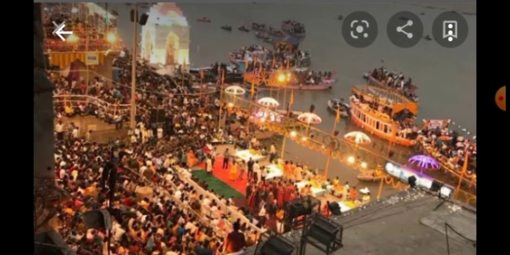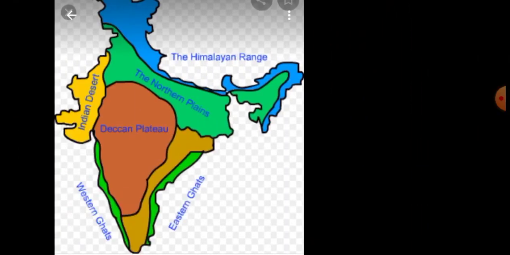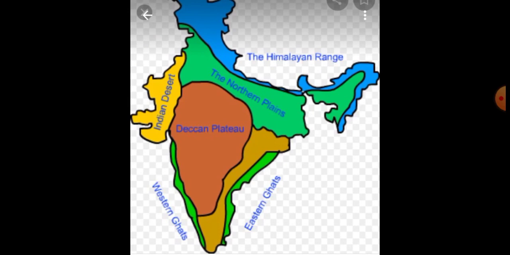The next one is the Baghelkhand. This is the image of Baghelkhand. Just you see this map. This is the Baghelkhand Plateau. This plateau is a mountainous range in central India. It covers the northeastern region of Madhya Pradesh and Uttar Pradesh. It is surrounded by the Indo-Gangetic Plain to the north and east. Okay. It is one of the famous tourist places because many Hindu temples and Jain temples are there. So it is a very important tourist center.